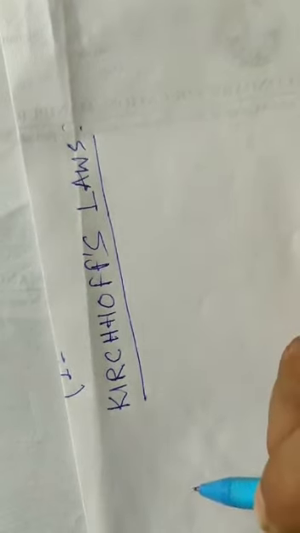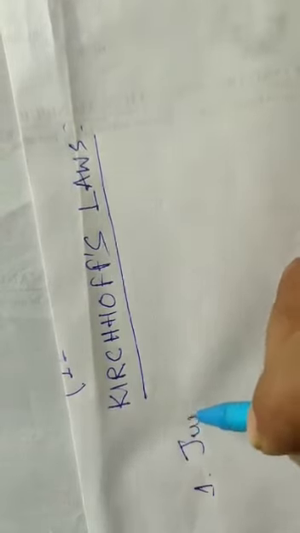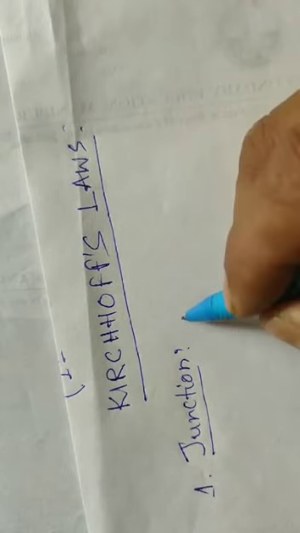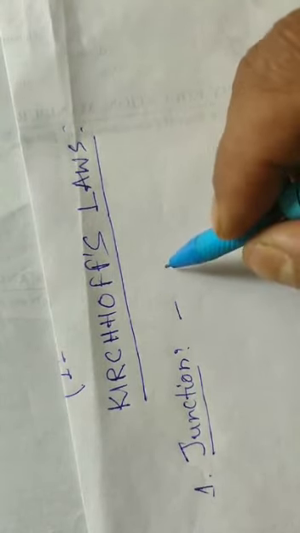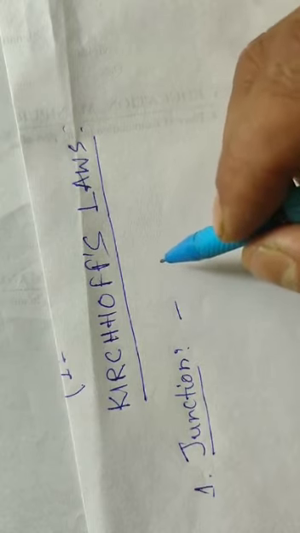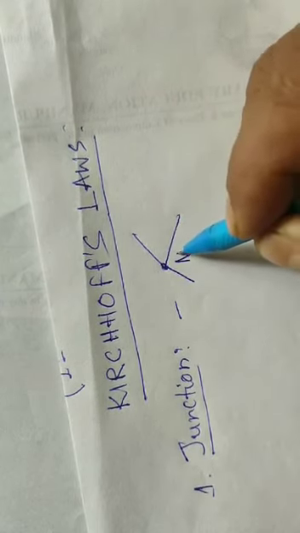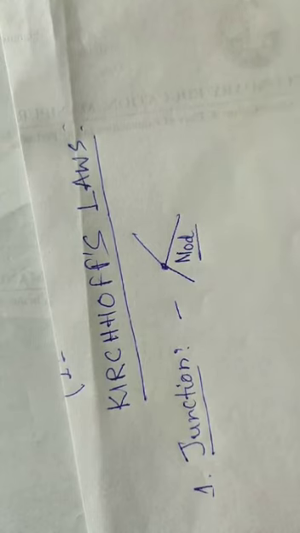So before going to the main topic, we have to know three important words. The first one is the junction of the circuit. What does it mean? Junction is a point, the meeting point of more than two conductors. It is the junction, and sometimes it is also called the knot of the circuit.